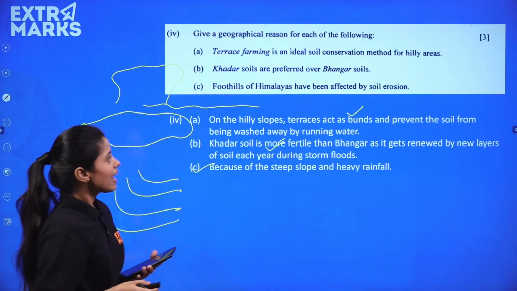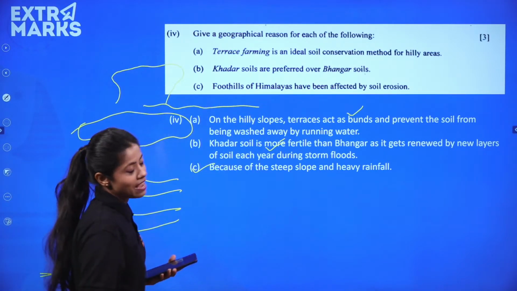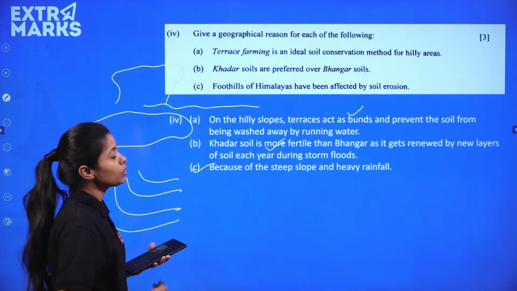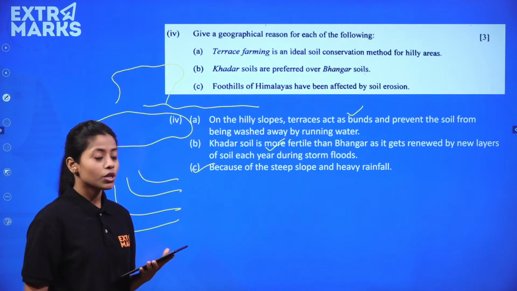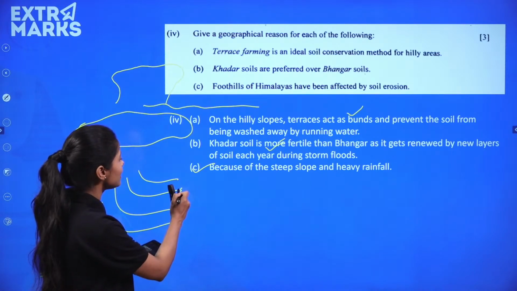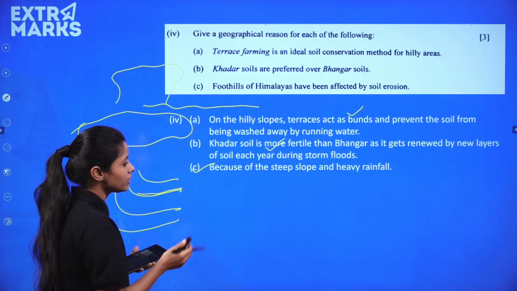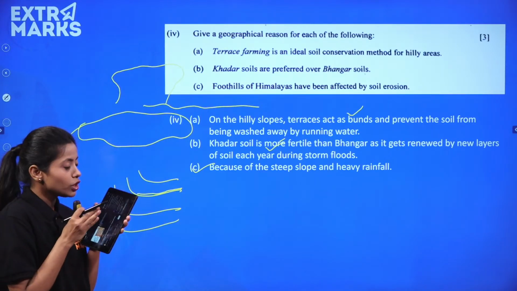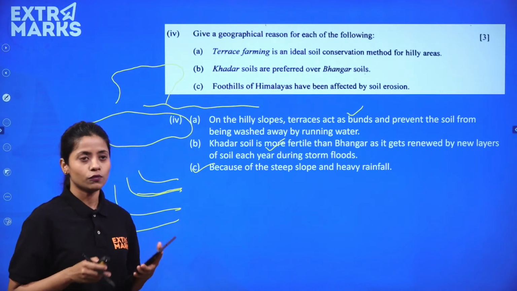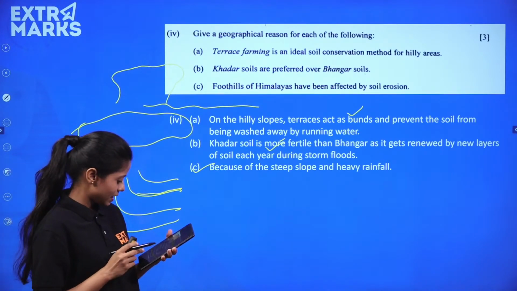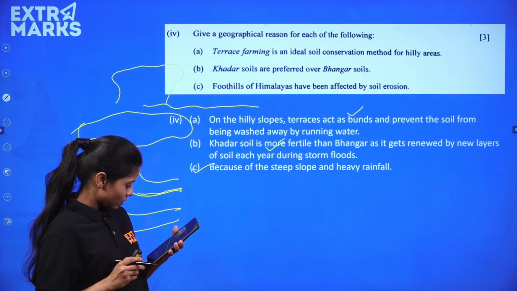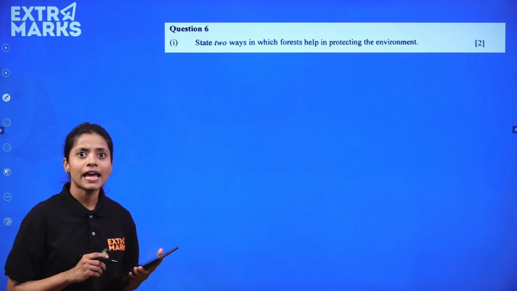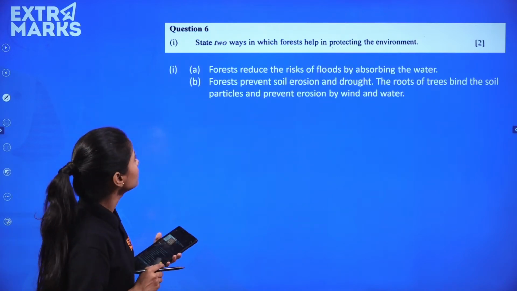Because of steep slopes and heavy rainfall, foothills of the Himalayas have been affected by the soil erosion, right? हमें पता है कि वहाँ पे बहुत frequent soil erosions होते हैं because the slopes in the Himalayas are very steepy in nature. जैसे बोलते हैं ना पतले हैं, बहुत ज़्यादा steep है, मतलब जैसे बोलते हैं ना कूनी है, उस तरीके का। तो foothills of the Himalayas have been affected by the soil erosion because of that only, है ना।